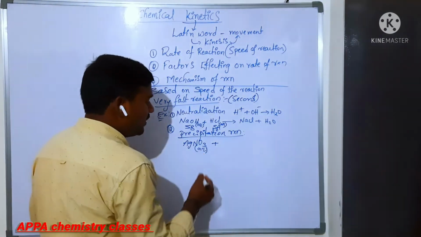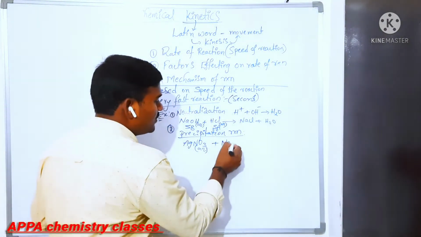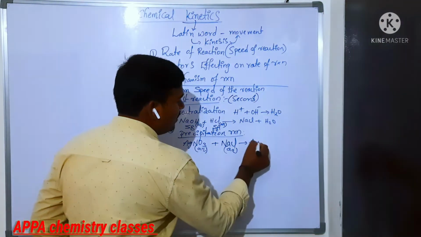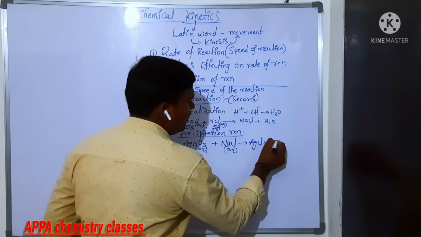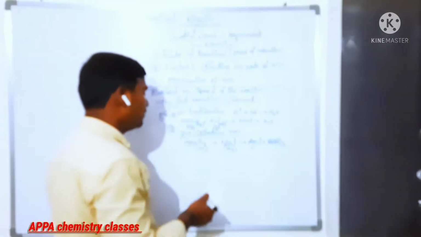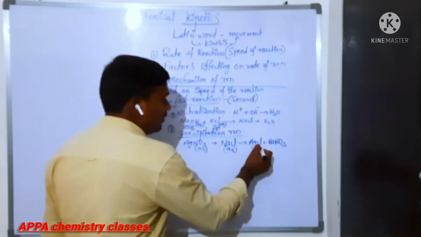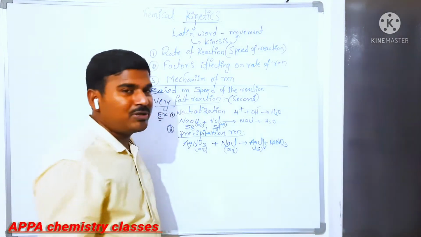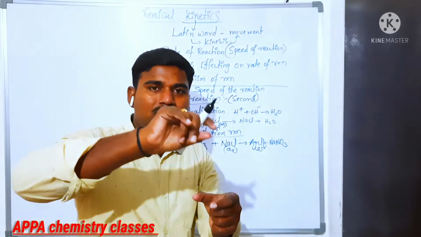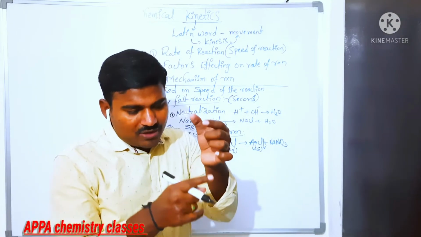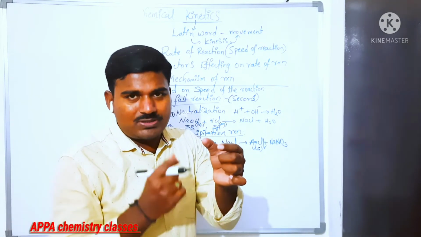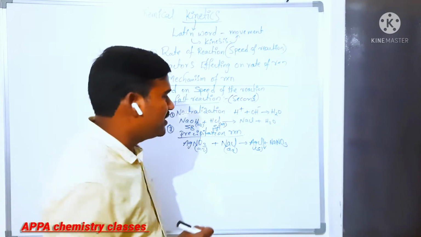Now aqueous silver nitrate reacts with aqueous sodium chloride. Then we get silver chloride plus sodium nitrate. Here silver chloride is obtained as a precipitate. Whenever we add aqueous sodium chloride to aqueous silver nitrate, within a fraction of a second you can see at the bottom of the test tube the undissolved substance. That is what we call a precipitate.